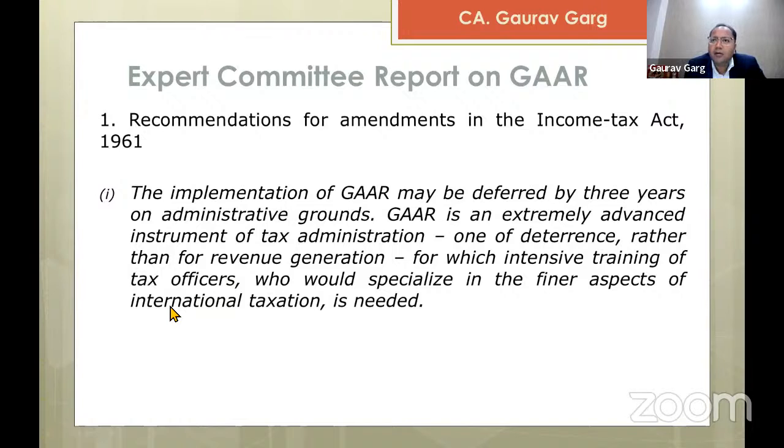I welcome my friend Advocate and CA Gaurav Gupta ji. He has joined us. So once I am done with my presentation, Gaurav bhai will come and discuss the provisions relating to GST.